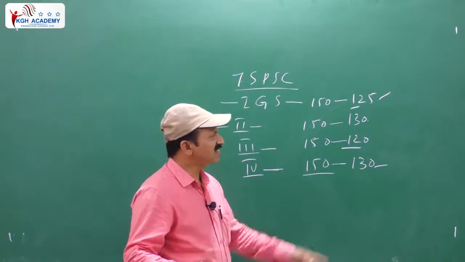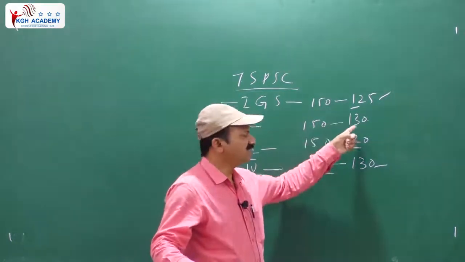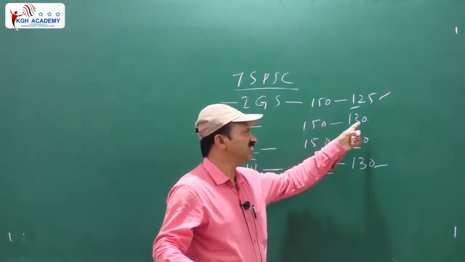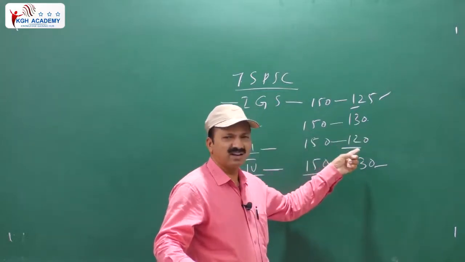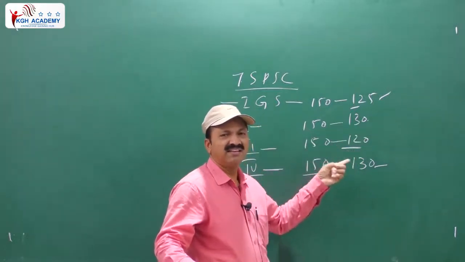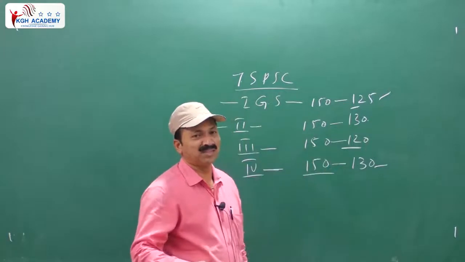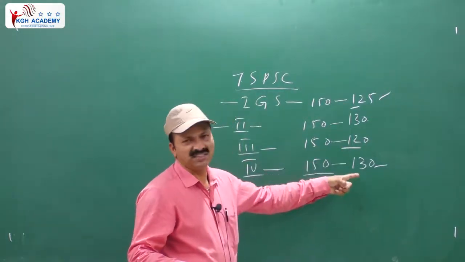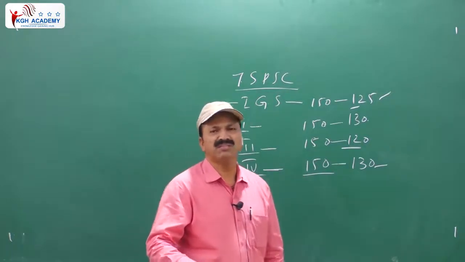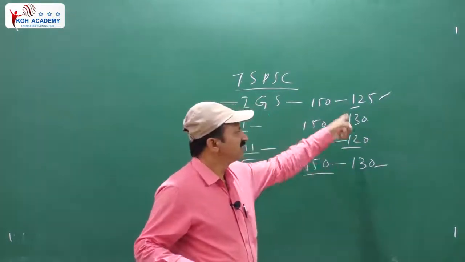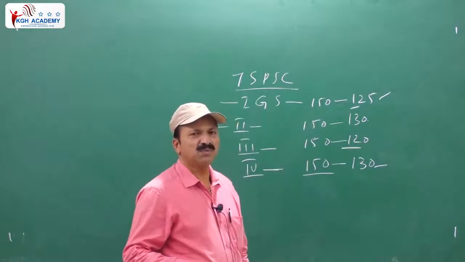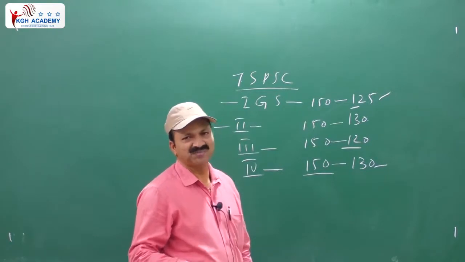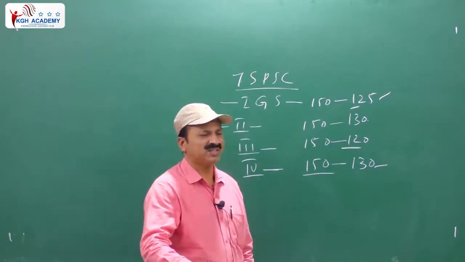In this one, even if you lose 20 marks, you can secure 130. In the economy paper, because of data and so on, you may easily lose 30 marks, but 120 you can easily secure. If you secure these marks, in the open category we can secure a post.